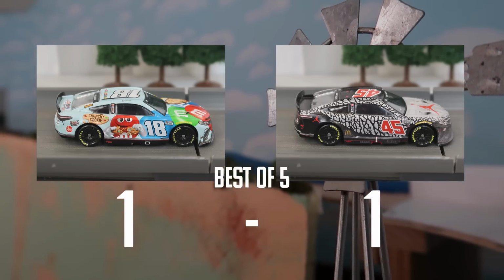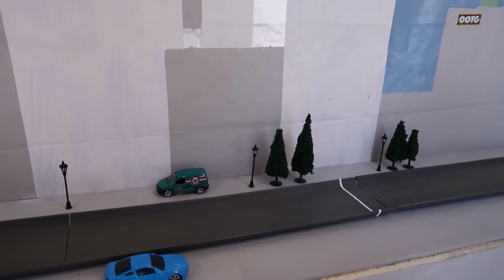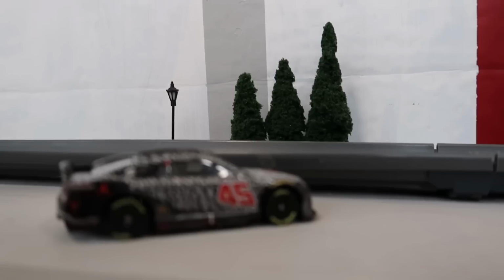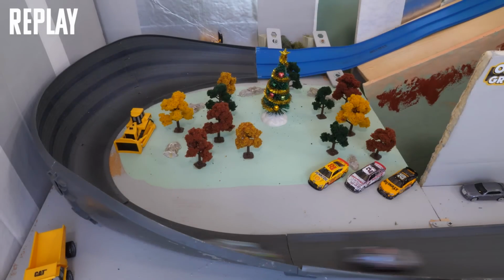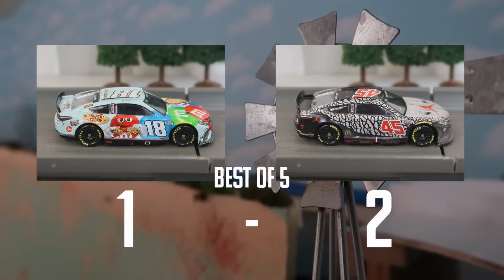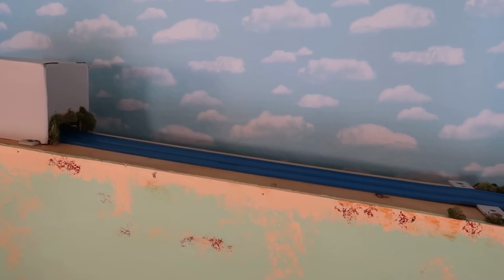A pivotal race 3 is on deck. Kurt Busch on the inside, Kyle Busch on the outside. Kurt is pulling away slowly but surely. Kurt Busch wins race 3. So far, that inside lane has won every race this series, but they haven't been blowouts. Can Kurt Busch eliminate his brother in race 4?